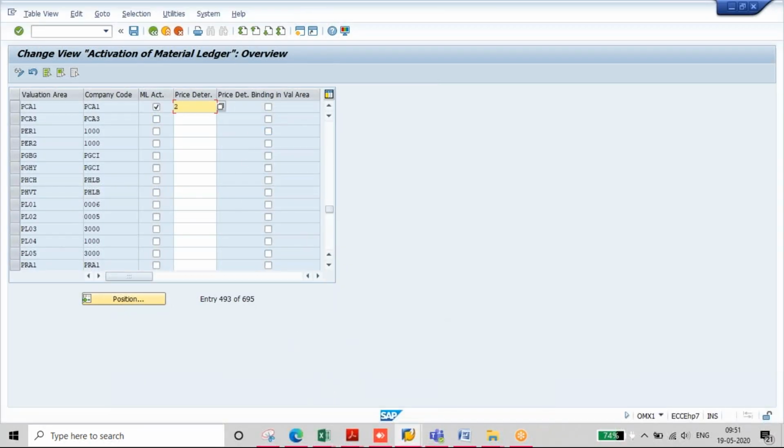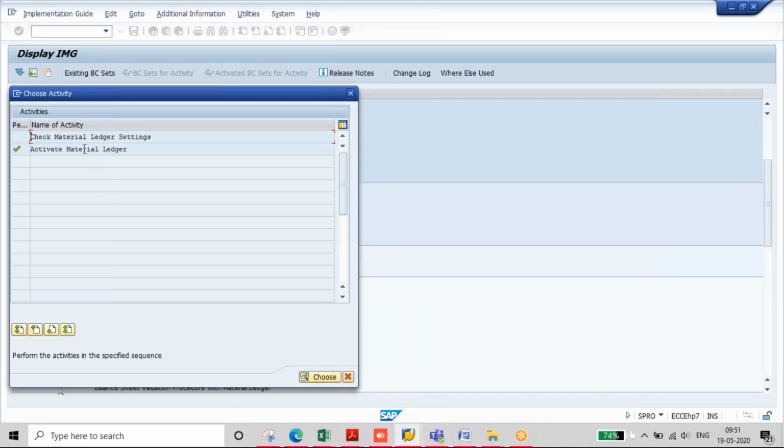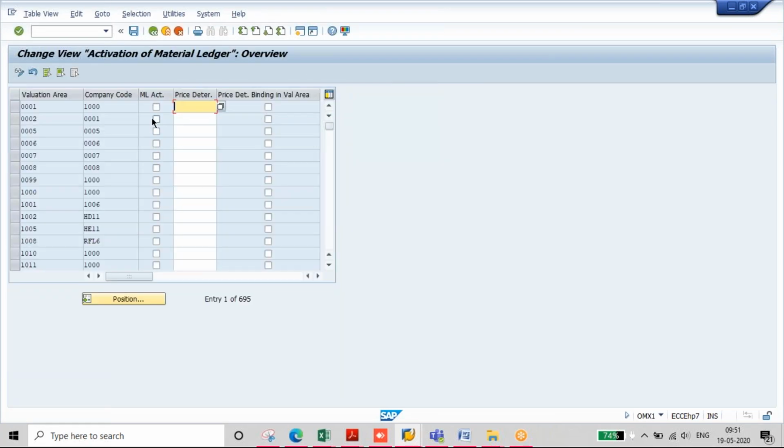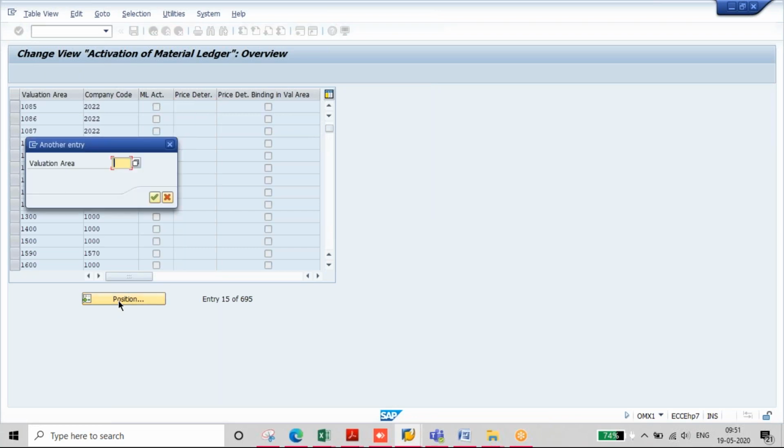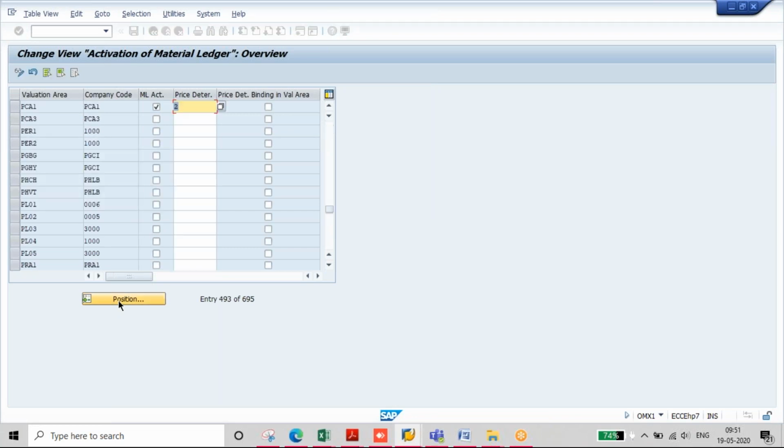So this is what we see from the configuration point. It's only 10 steps, but there is a lot of information we should know about each field, particularly in ML, because once you make any change or any activation, you cannot change it later.